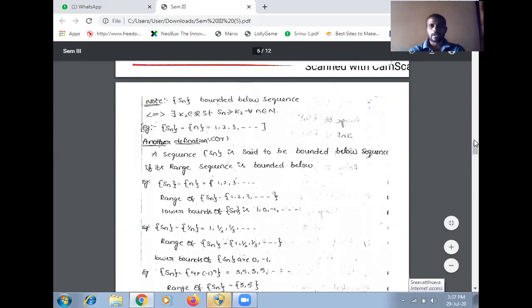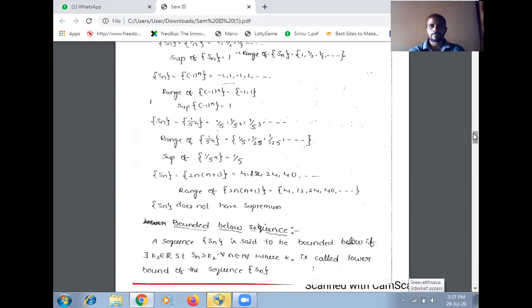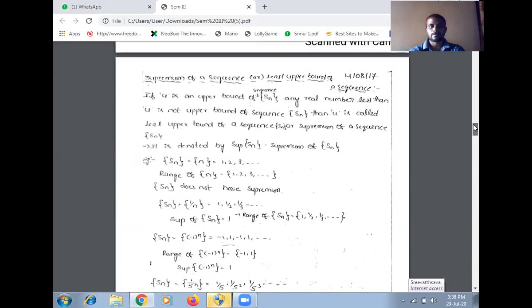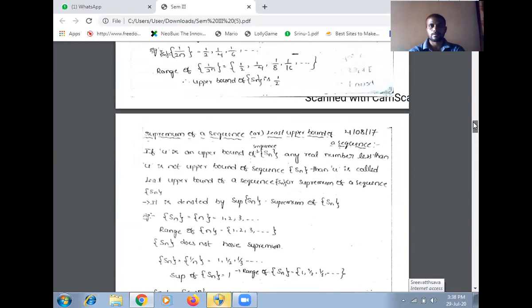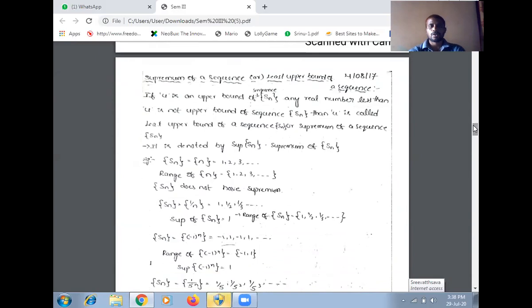So another example here. Another definition: supremum of a sequence, or least upper bound of a sequence.